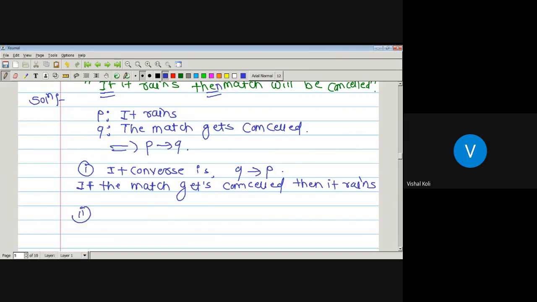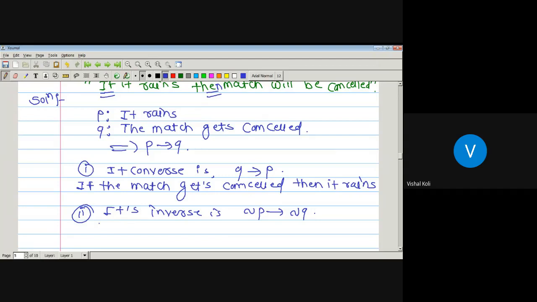Now the second one, its inverse, is negation of P conditional negation of Q. Now it rains is P, then its negation will be if it does not rain.